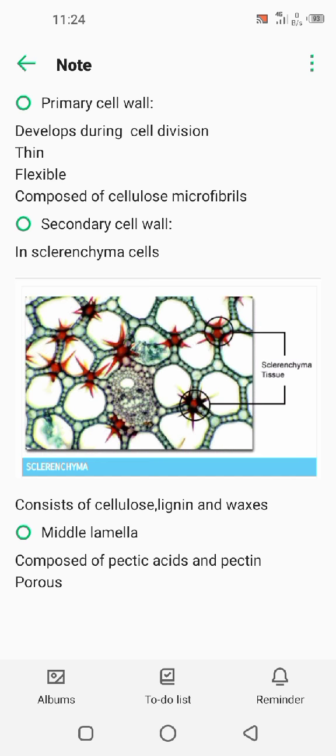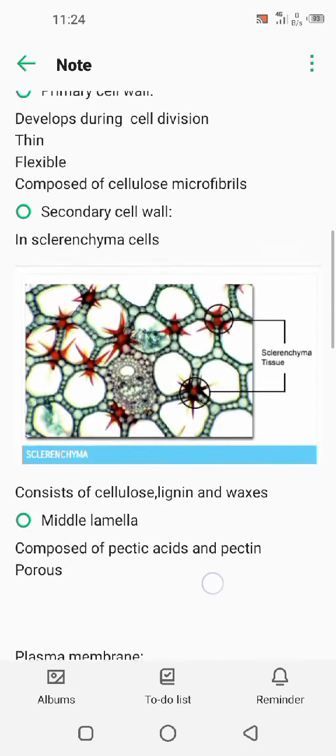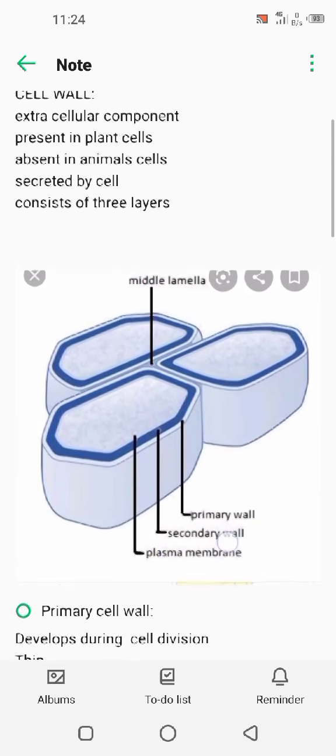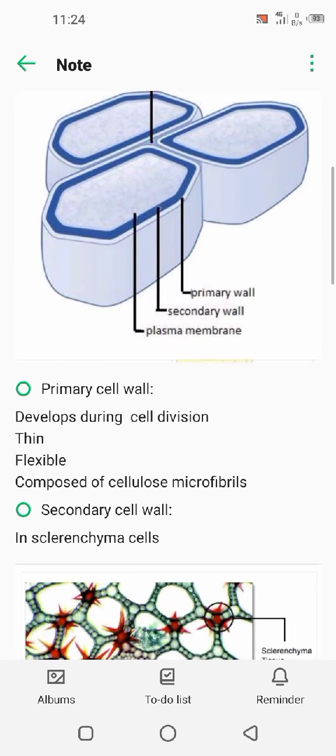Next one is middle lamella. Middle lamella is composed of pectic acids and pectin, and it is present between adjacent primary cell walls of two cells. It lies in the center between the cell walls of two cells. Here you can see middle lamella. It is composed of sticky gel-like magnesium and calcium salts of pectic acids.